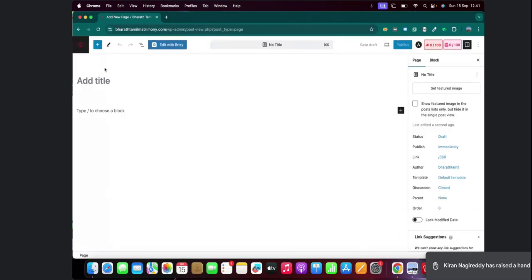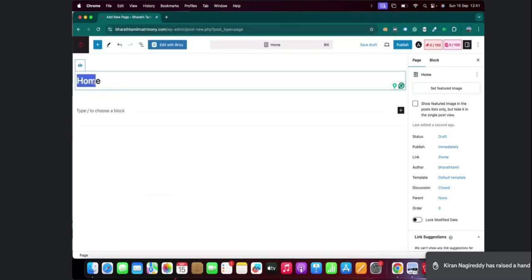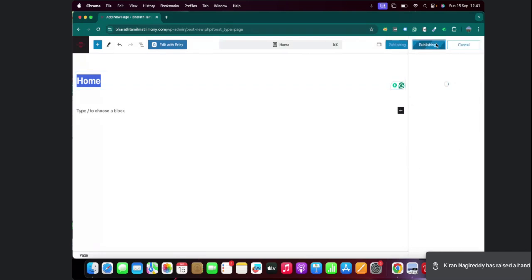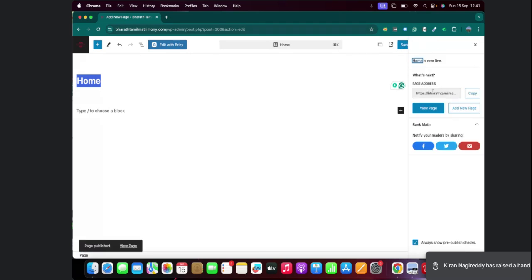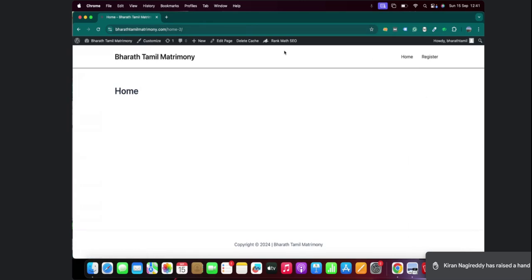I can type the page name. Suppose I want a page called Home. That is the first page which you will be having in any website. So just mention the page name and click on publish. Again, click on publish. You can see here your website home is live. You can just click on view page over here, and this is your home page. I know it's very blank, so what we have to do, we just created a page but we didn't design it. So next thing you have to do is design.